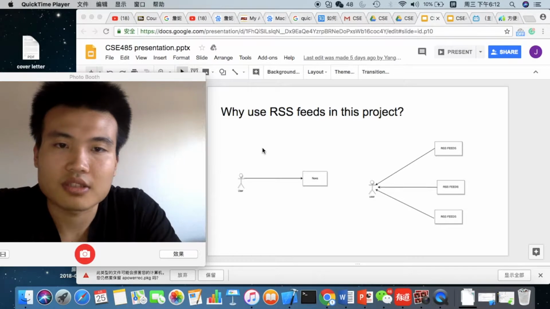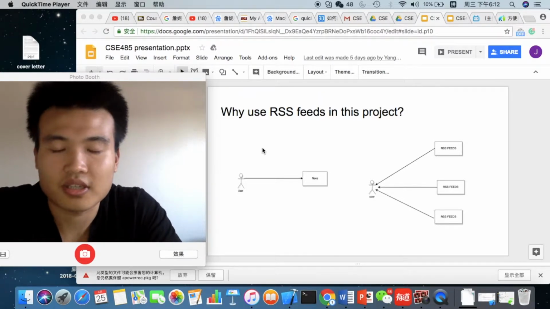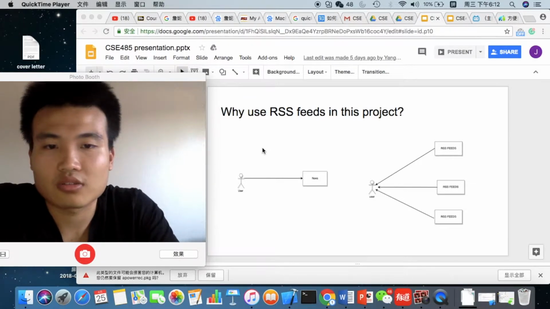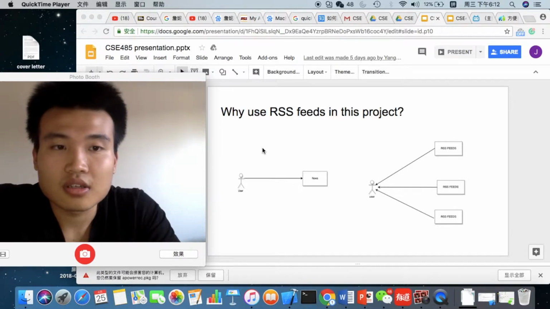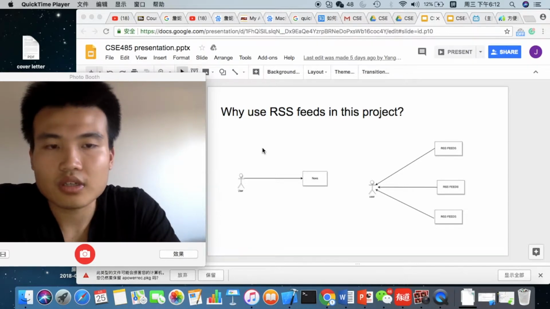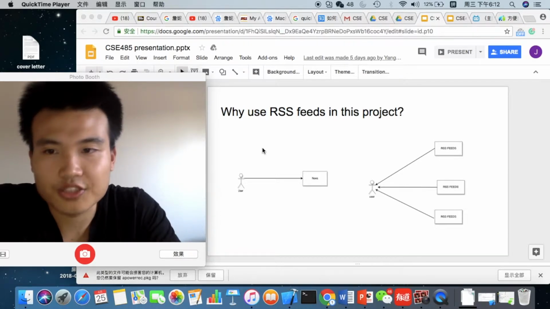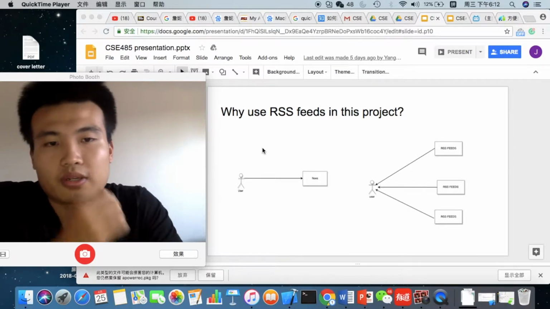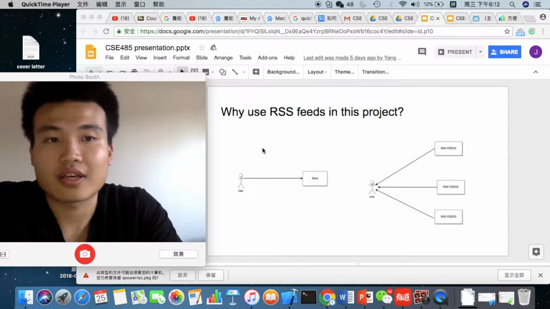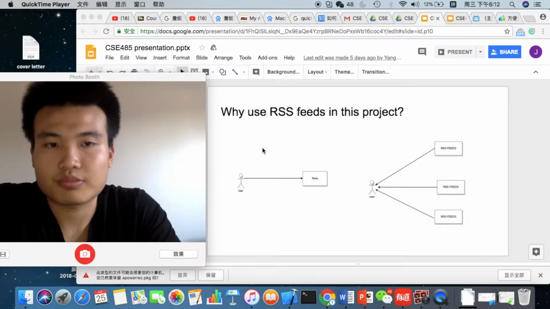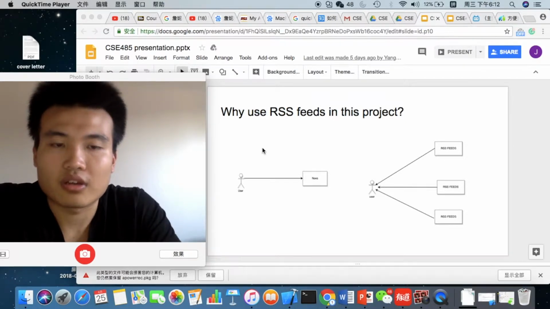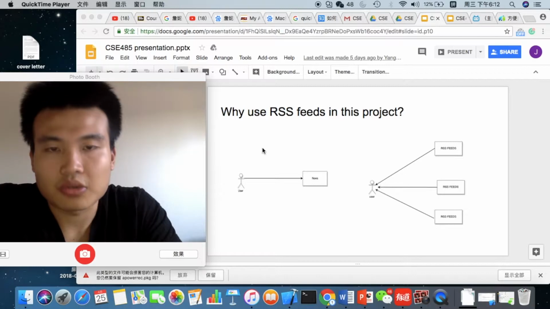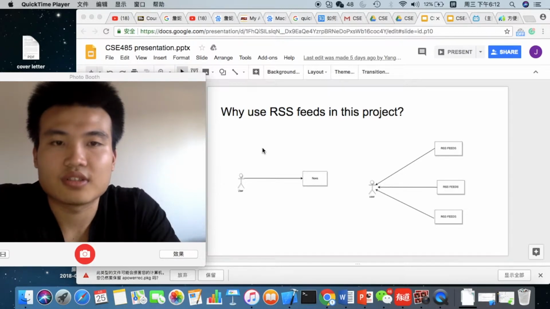It takes more time, it takes more energy, and you might end up with the wrong news, non-accurate news. But if we use RSS feed to collect data, it will allow the news to come to the user. It takes less time, it takes less energy, and it will provide much more accurate news, 100% fit what the user is looking for. So that's why we're using RSS feed in this project.